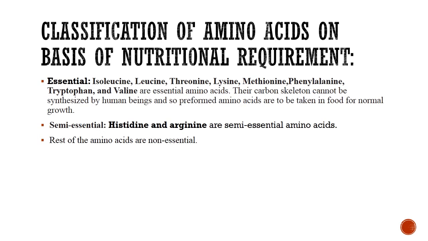Essential amino acids are mainly these 8 amino acids: leucine, isoleucine, threonine, lysine, methionine, phenylalanine, tryptophan, and valine. Rest of the amino acids can be synthesized in the body, and they are categorized as non-essential amino acids. That means they need not be taken in the diet or food. The human cell can synthesize them.